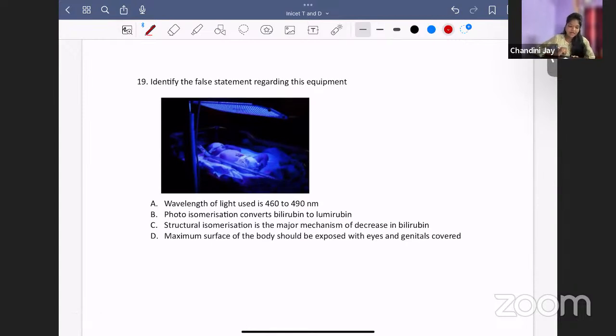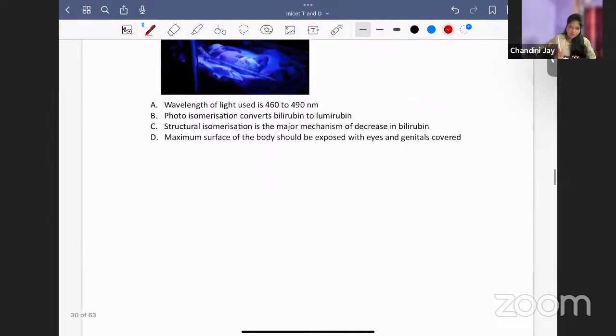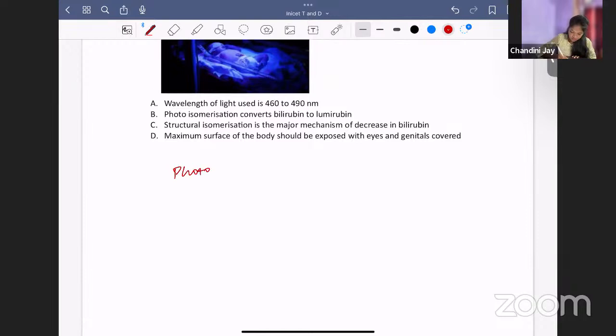Identify the false statement regarding this equipment. What is this equipment? Please tell me. Some blue light is coming. What is this? This is called phototherapy. You would have seen this equipment in the NICU. All those who have gone to NICU postings would have seen this equipment. So what is the use of phototherapy? Where do you use phototherapy in newborns? For neonatal hyperbilirubinemia, or neonatal jaundice.